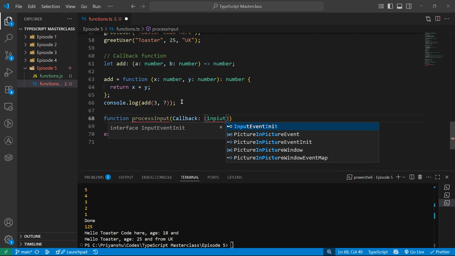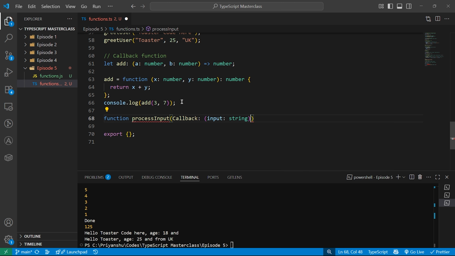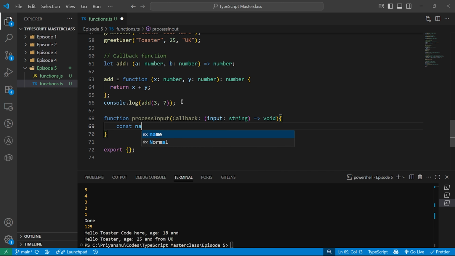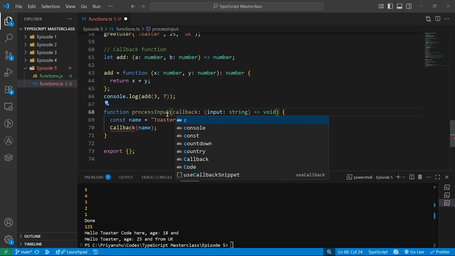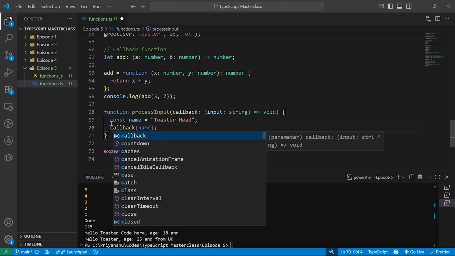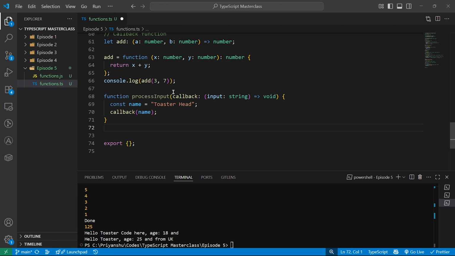Here I can do input of type string, and it should return me a void. And here I can write maybe const name equals toaster head, and I'll do callback, and I will pass name. Should be this. No, not that one. Yeah, fine. Callback. No, not all right. This is just a function, but we have to pass this. Okay, and how can we do that?